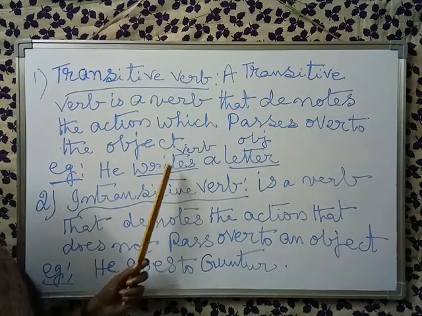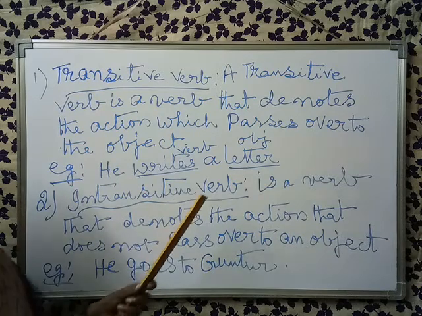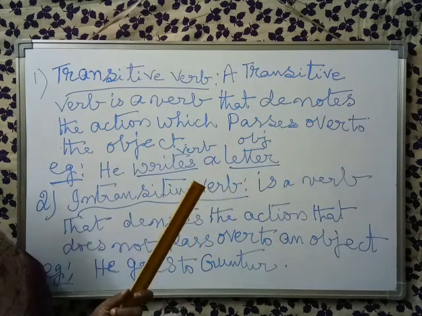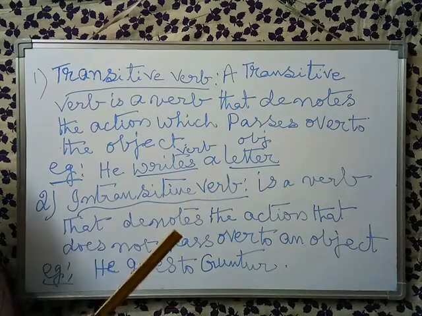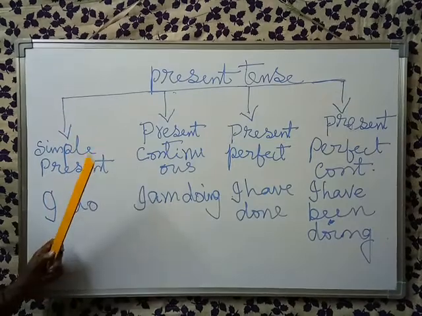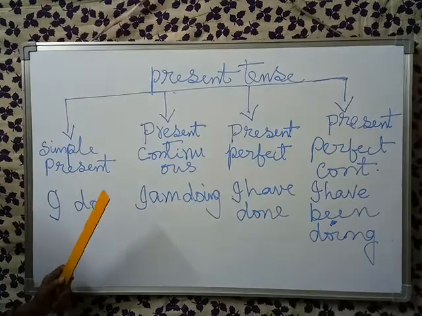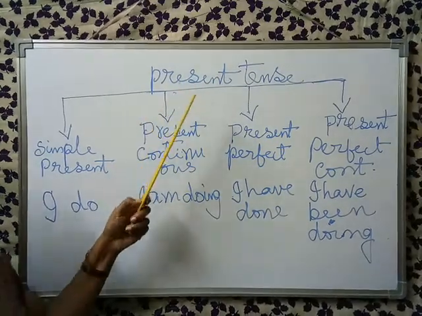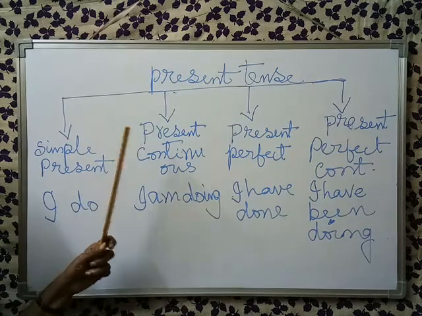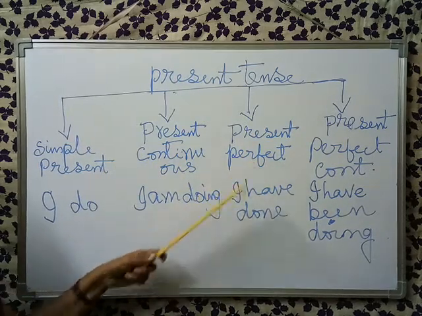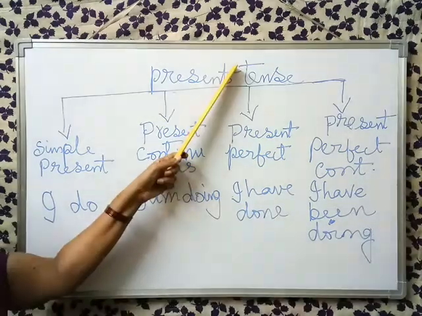Before going to change of voice, we have to learn these categories under present tense.